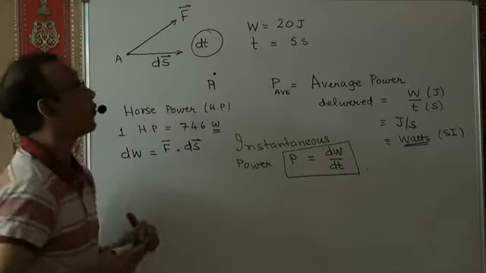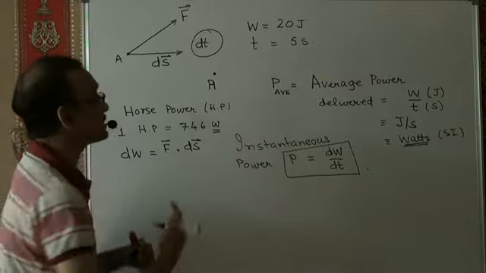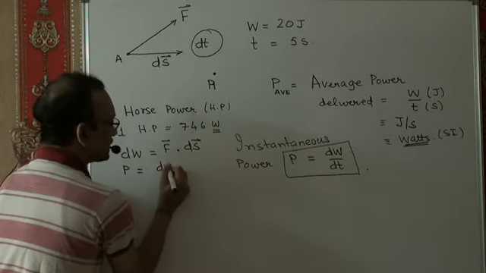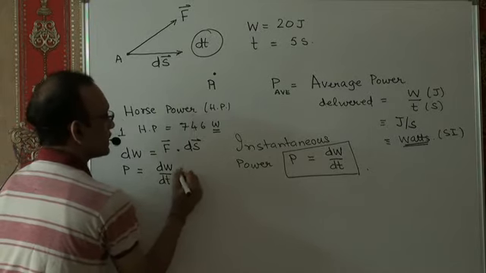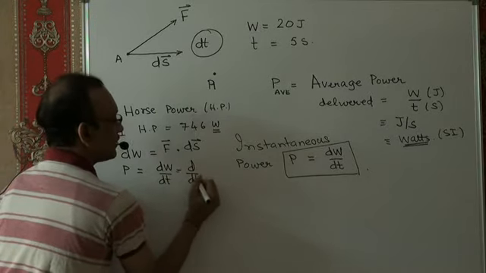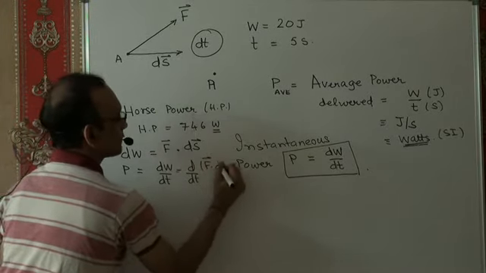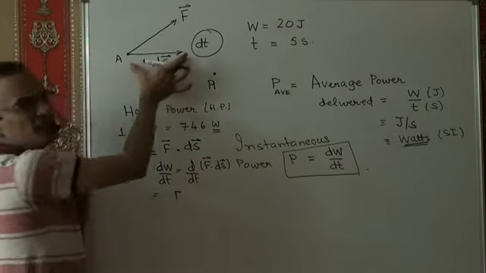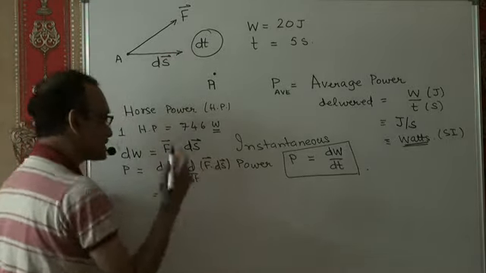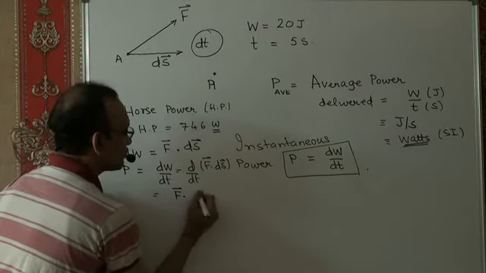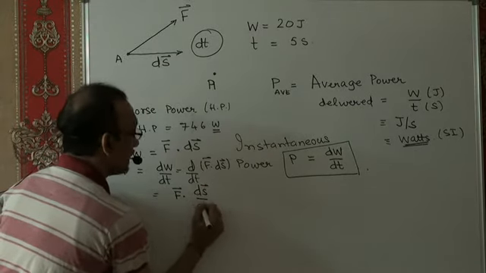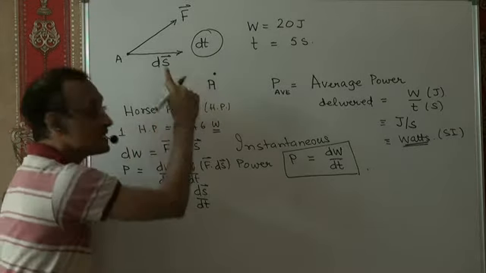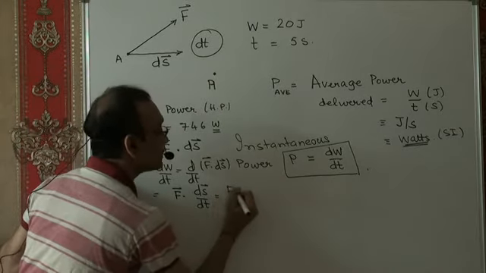Now the question is, what is the power delivered by this force? The power delivered by this force is the rate at which work is done, which is dW/dt. That means d/dt of F dot ds, where F can be taken out, because for this infinitesimally small displacement F remains practically constant. So this is F dot ds/dt, and ds/dt is the velocity of the particle, isn't it? Rate at which displacement occurs is the velocity, so that's F dot v.